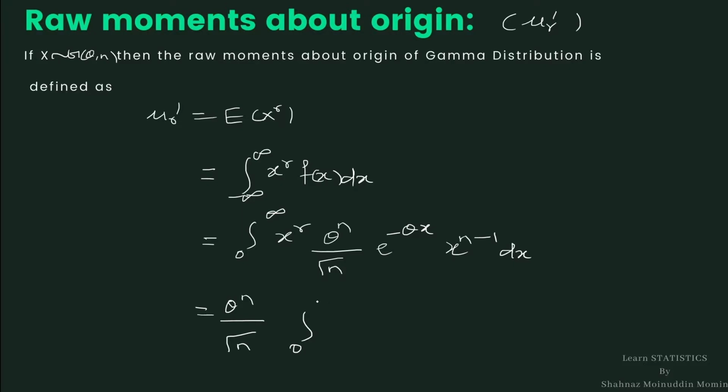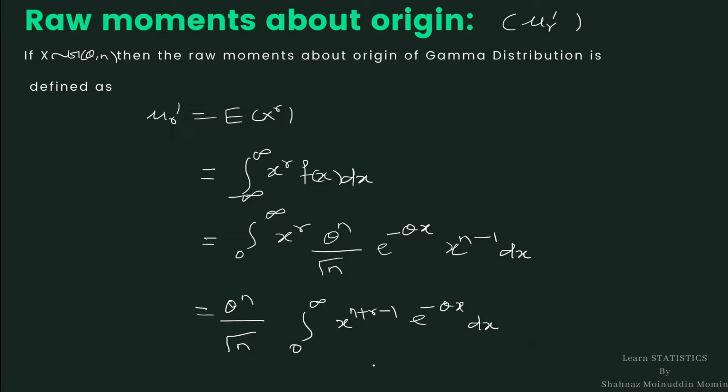integration 0 to infinity x raised to n plus r minus 1 e raised to minus theta x dx. We know that the integral 0 to infinity x raised to n plus r minus 1 e raised to minus theta x dx is a gamma integral.